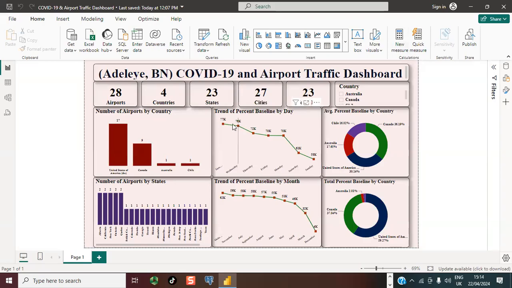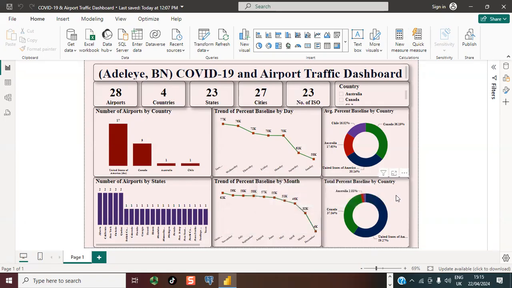Also looking at the trend of percent baseline per day, from here we can see that Tuesday has the highest percent baseline per day of over 76,000, while Sunday has the lowest with about 58,000. Also looking at the trend of percent baseline per month, the highest month recorded here is in October with 62,000, while the lowest is in December with just about 4,000.